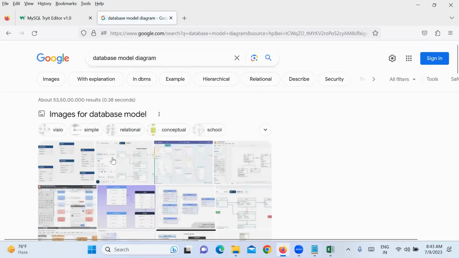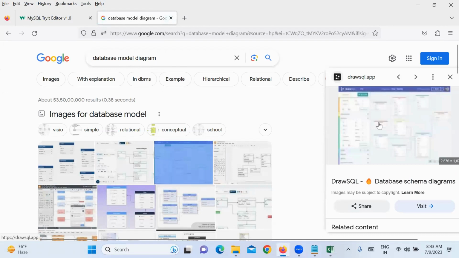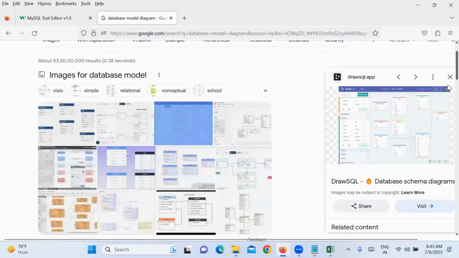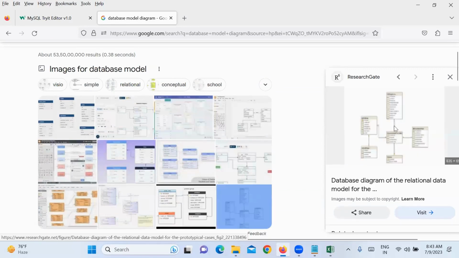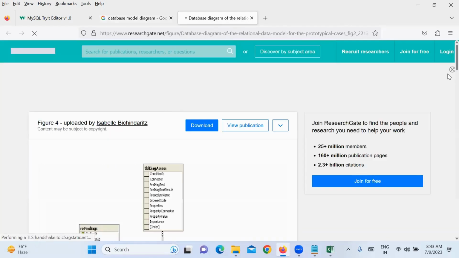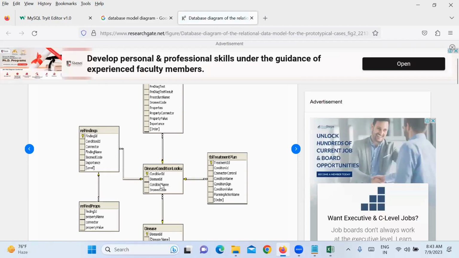If you take any database tables, if you are doing database testing, developers will give this document to you. What are the tables in the database and what is the relation between the tables? They will give you a document like this. Take any image. You see here, these are some tables. Between these two tables, what is the common column? There is a condition ID here. Here also there is a condition.